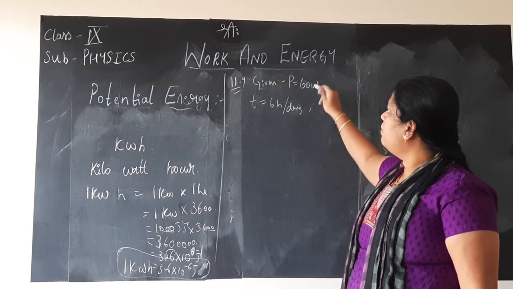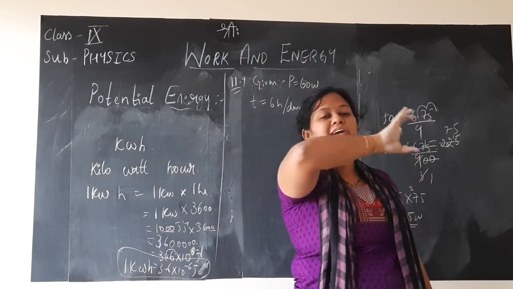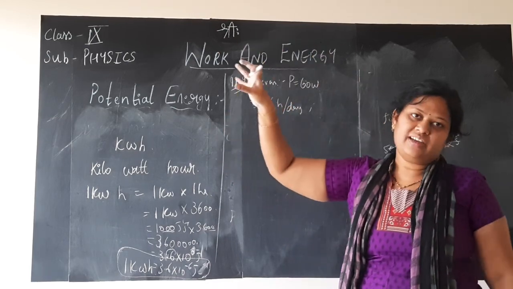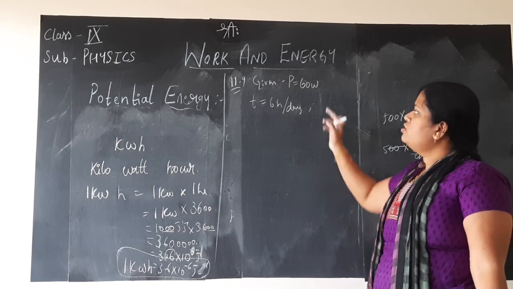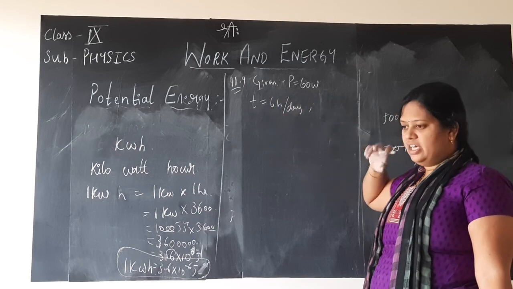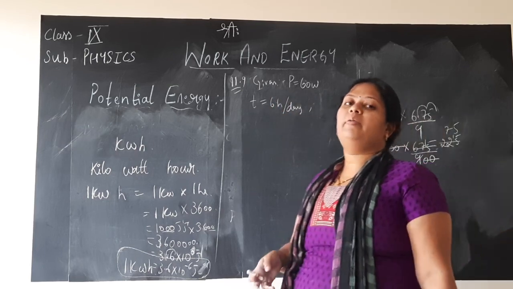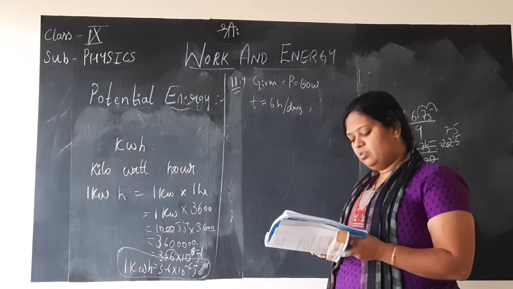If at all the bulb of 60 watt, you might have seen in your house 60 watt bulb, 40 watt bulb, 100 watt bulb, there are different bulbs, children. Based on the required brightness, we use those bulbs. So 60 watt powered bulb is there in the home which is used 6 hours per day. How many units of power is being used in 1 day, they are asking us to calculate.